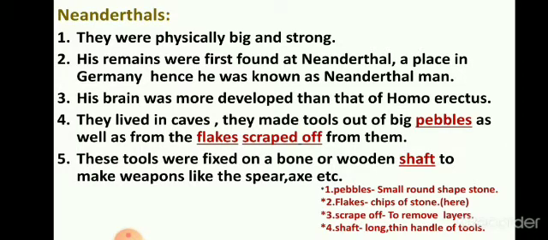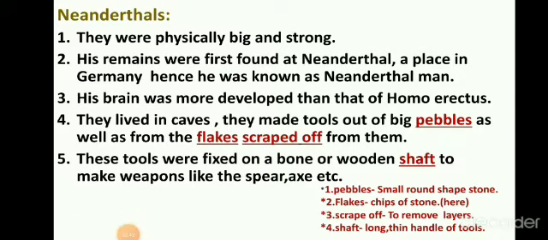His brain was more developed than that of Homo erectus. Now we have seen Homo habilis is a skilled man who used his hands skillfully. Then Homo erectus was more developed than Homo habilis. Now he can stand erect and his tools were more symmetrical than those made by Homo habilis. Homo erectus made tools like the hand axe. And as compared to both, Neanderthals were more developed. Their brain was more developed, so they were able to make more skilled tools.